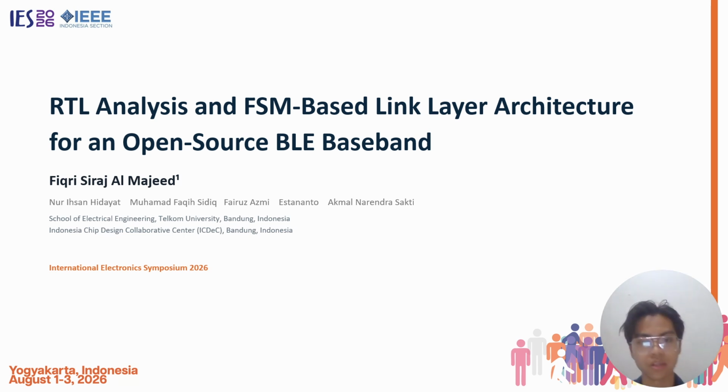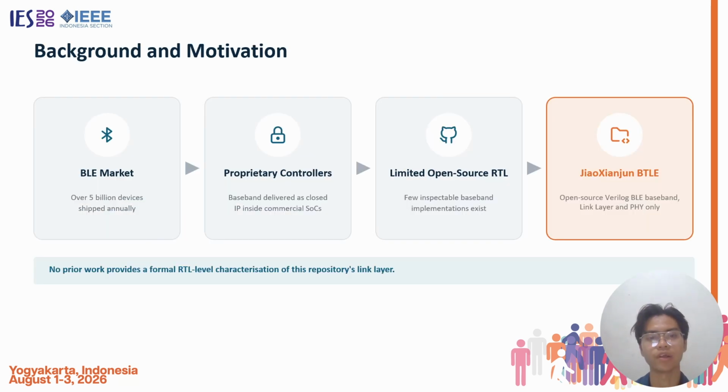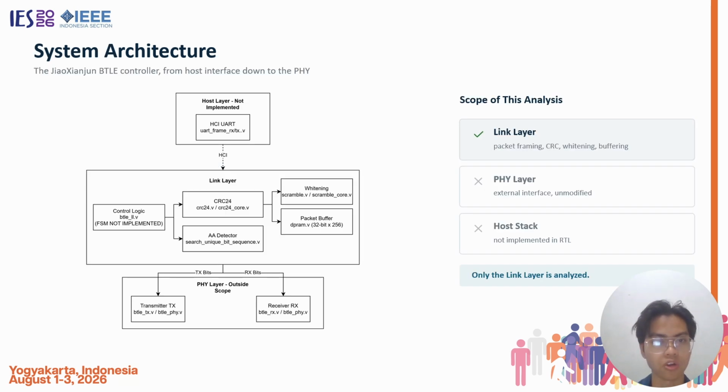Today I want to present my paper, entitled "Entry RTL Analysis and FSM-Based Link Layer Architecture for an Open Source BLE Baseband." For the background and motivation, BLE ships in billions of units, but the baseband controller is almost always closed IP. Very few open, inspectable RTL implementations exist, and the GeoShenzhen BTLE repository is one of the few. So this is the control architecture.